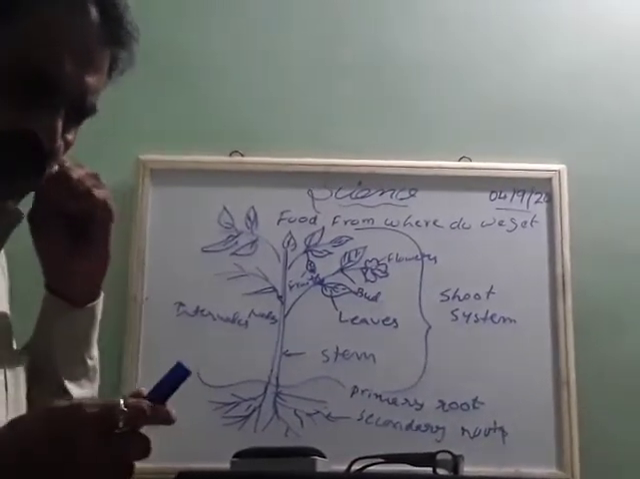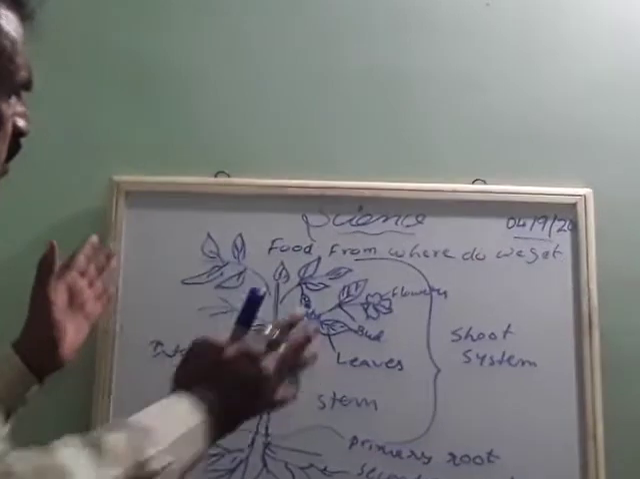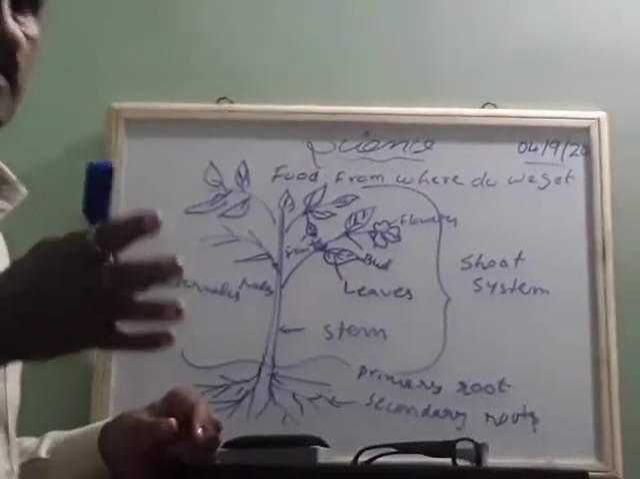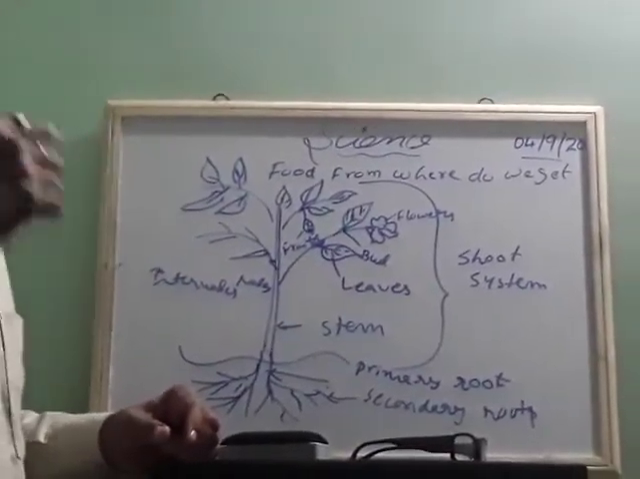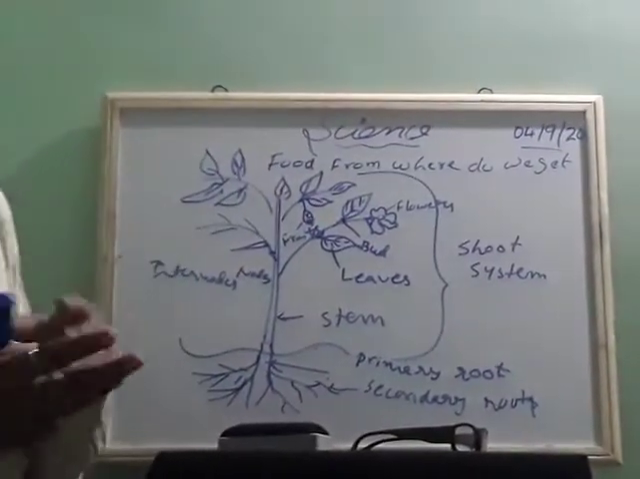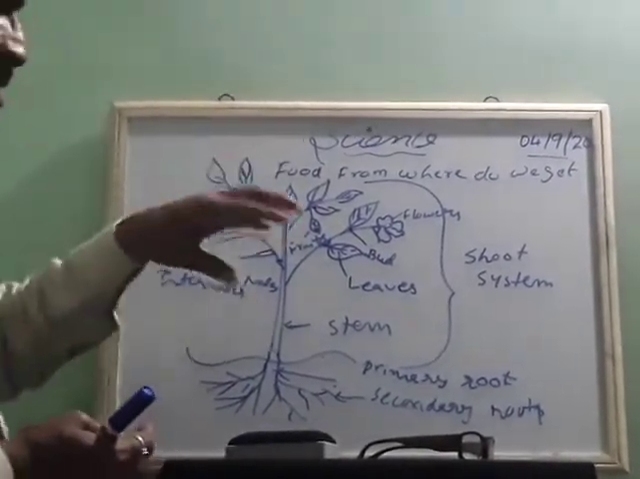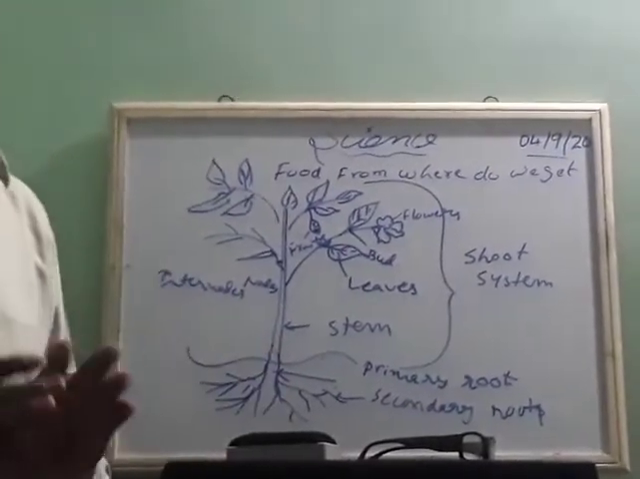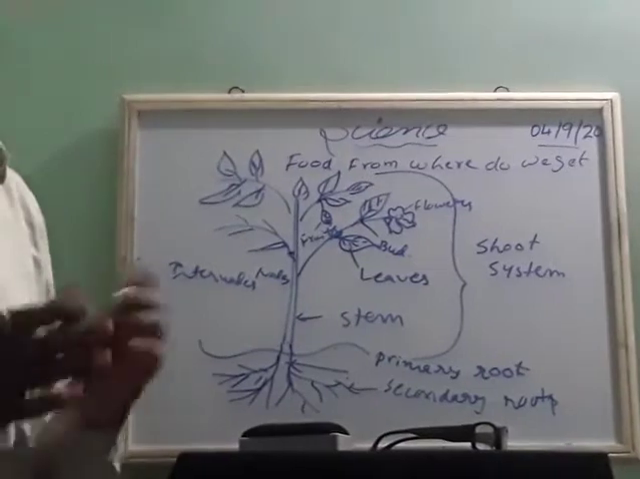Sometimes what happens, we don't know, most of us eat leaves. We eat leafy vegetables. But some of them are used as fruits, some are used for preparing vegetable curry and all. But what parts are we using? Sometimes we are eating roots also. Sometimes we are eating stem also.